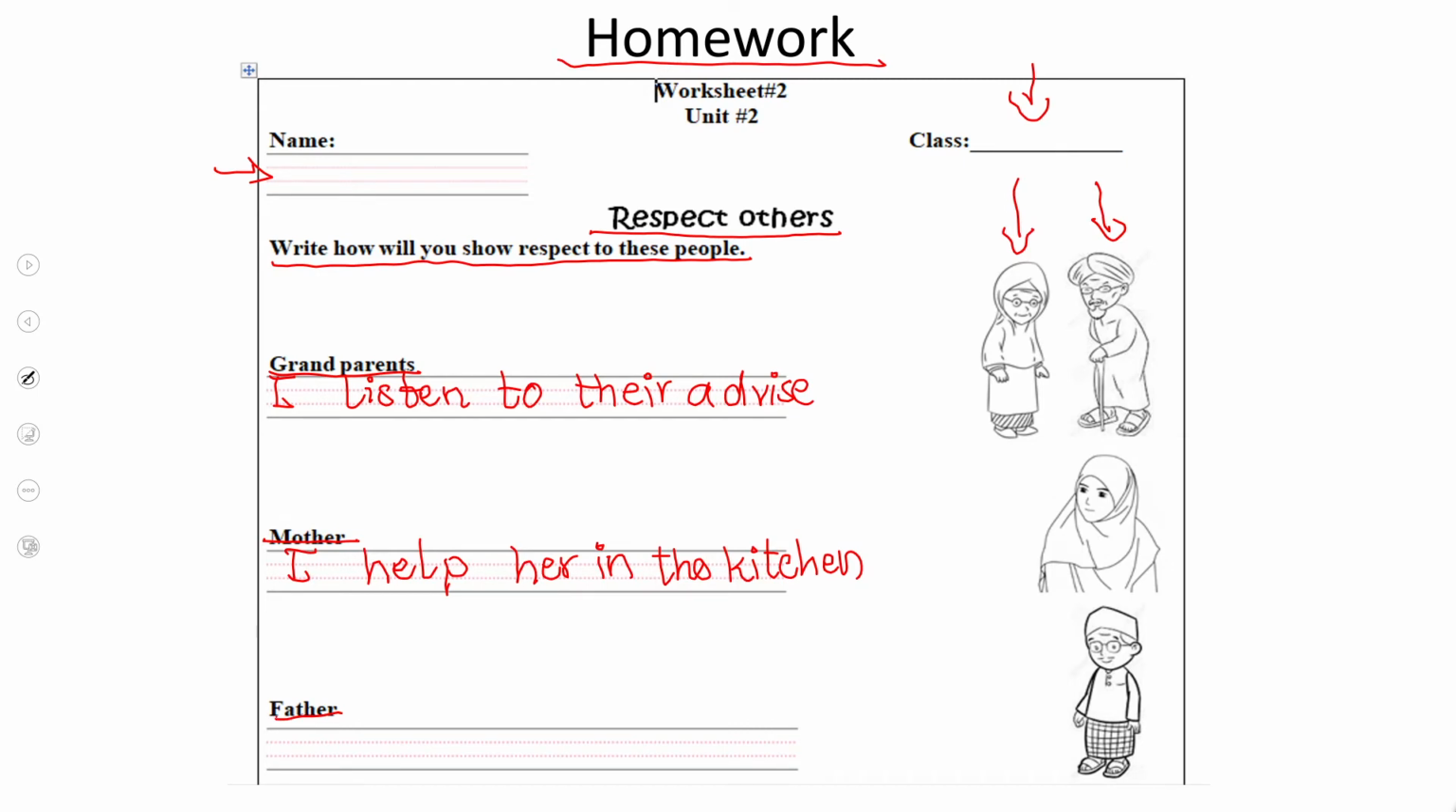Father. So how do you respect your father? I give him a glass of water. That's how I respect my father.